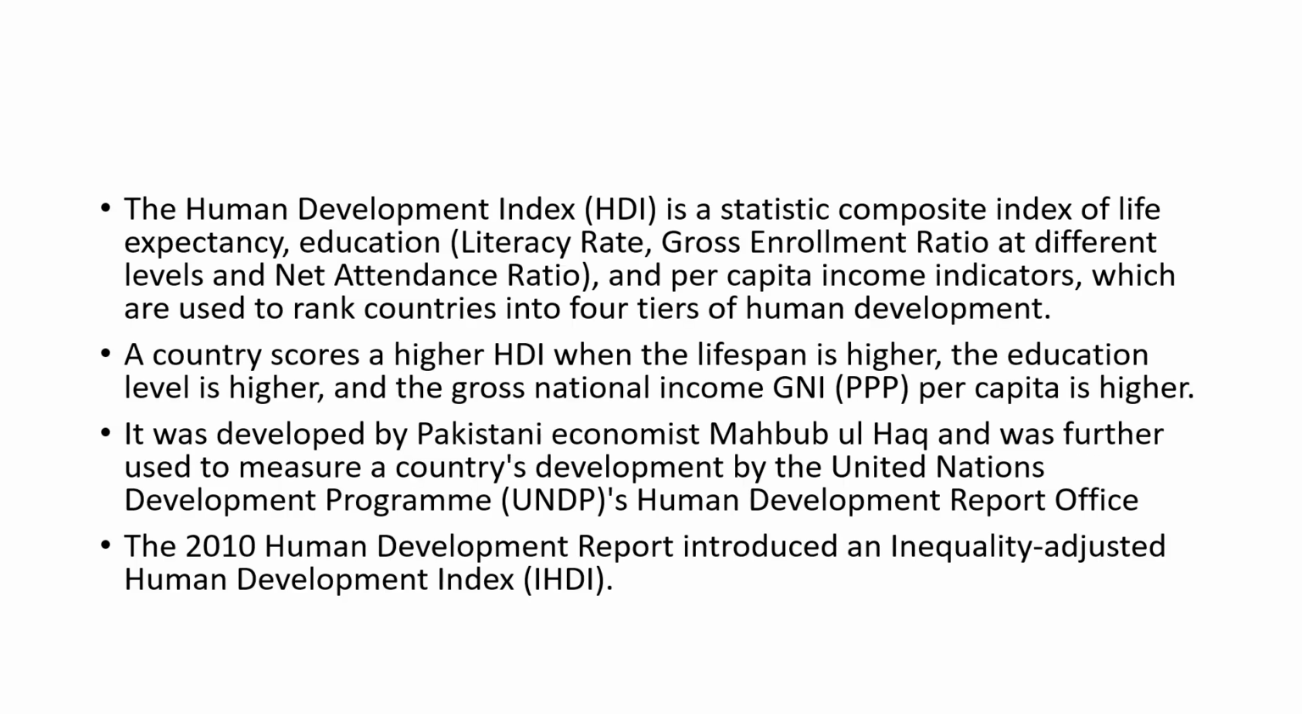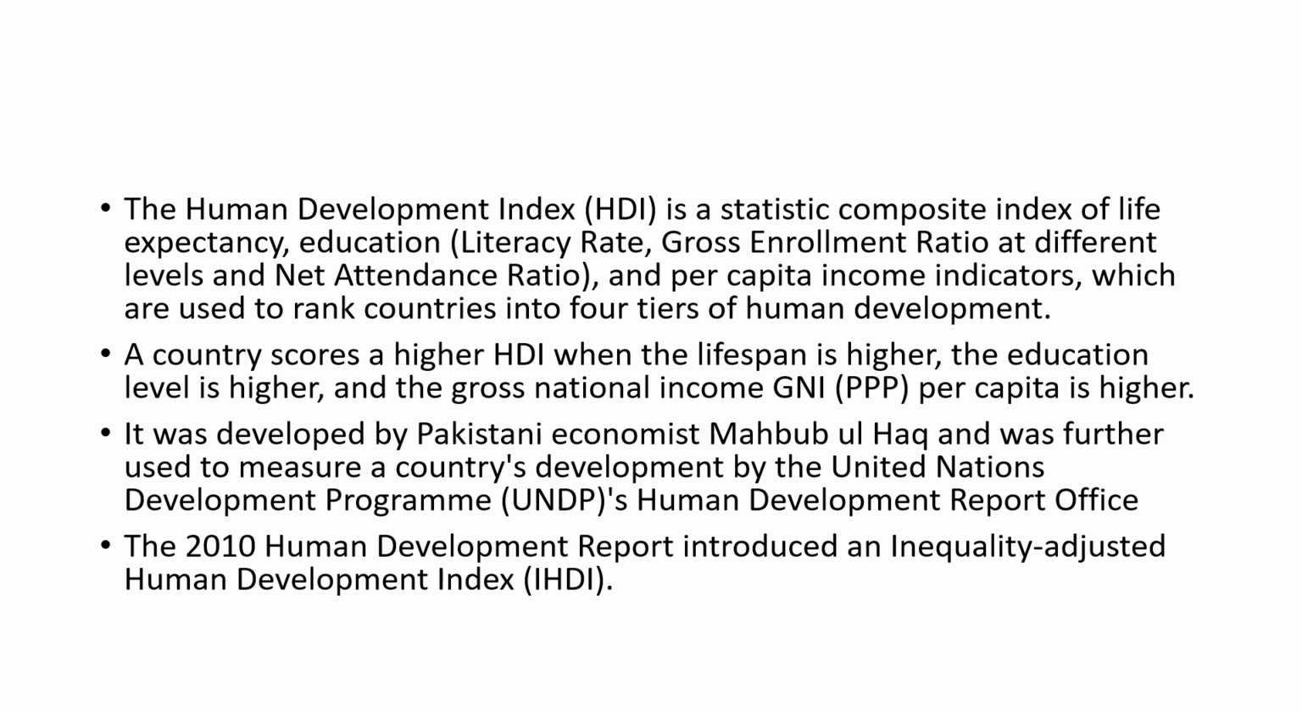Okay. So, the Human Development Index is actually a statistic composite index of different indicators. This index actually comprises life expectancy, education, and per capita income indicators. So, these three different indicators or sub indicators, that is life expectancy, education, and per capita income, are combined together to form a composite index known as the Human Development Index, and this composite index is used to rank countries into different tiers of human development.